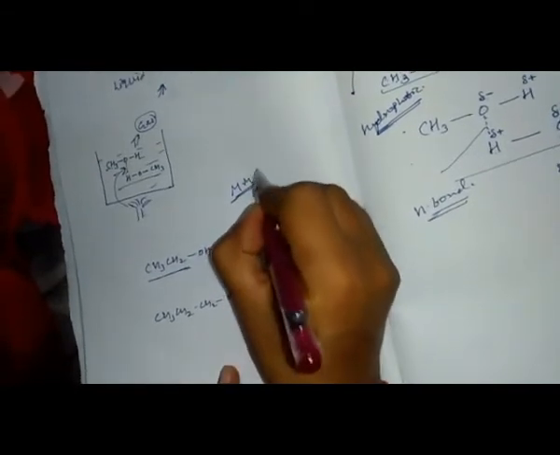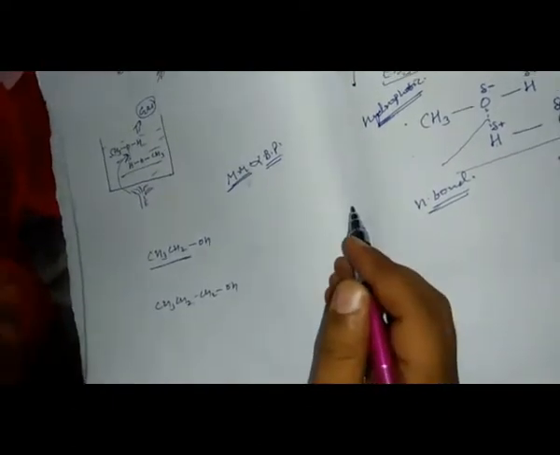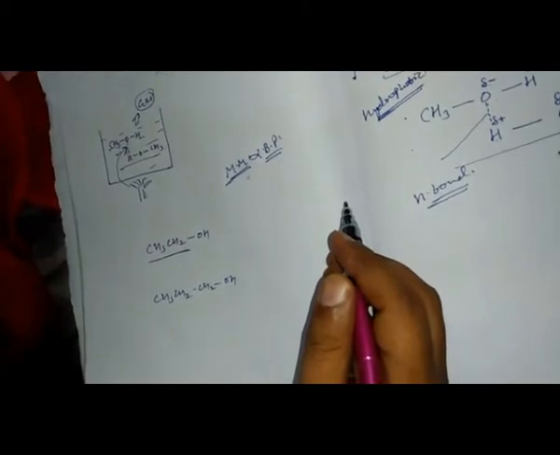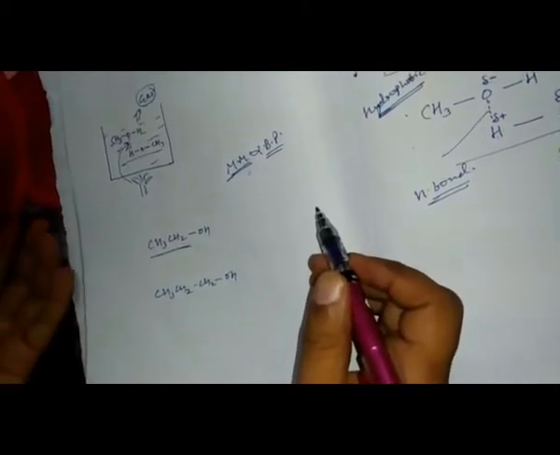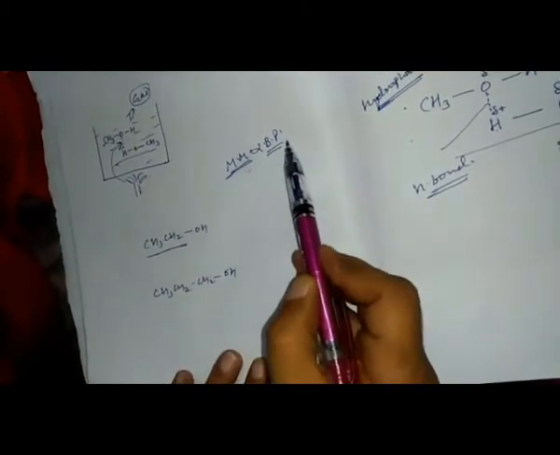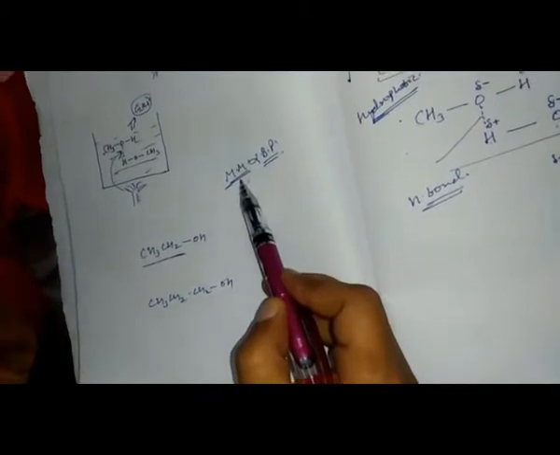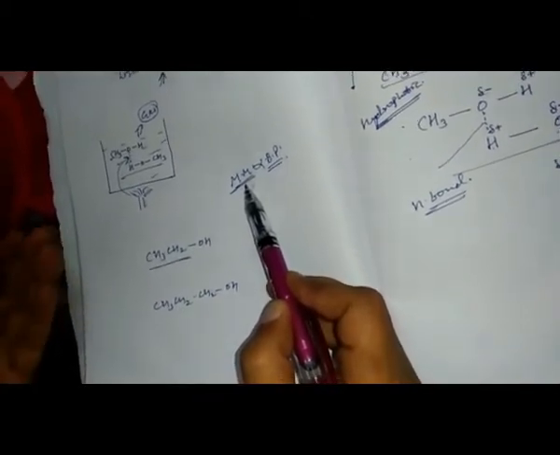As the molar mass increases, the boiling point also increases. That means as the number of chains, or alkyl groups, increases, the boiling point also increases. So boiling point is directly proportional to molecular mass. As the number of carbons in the alcohol increases, the boiling point also increases.